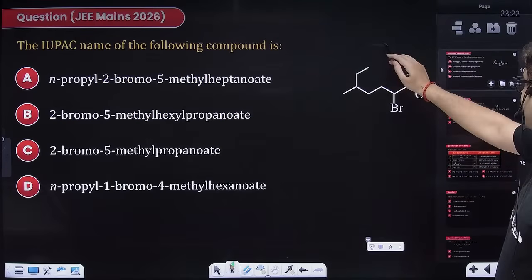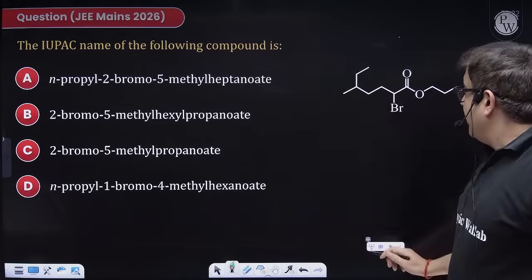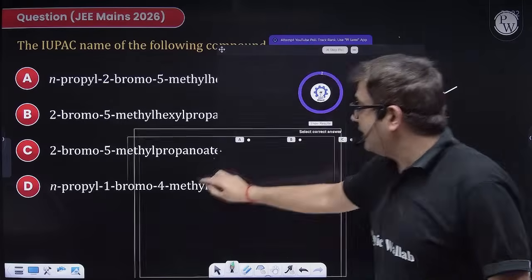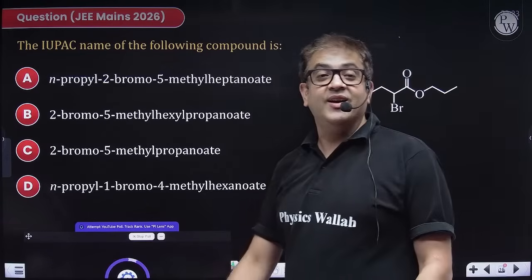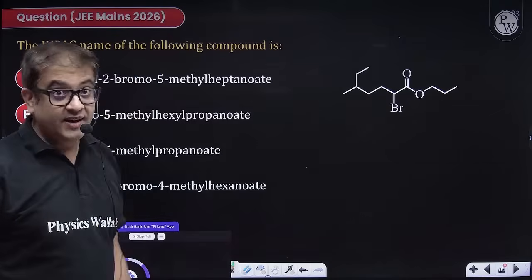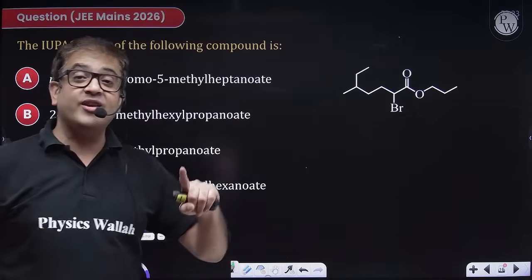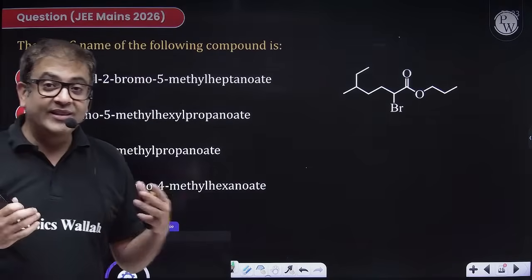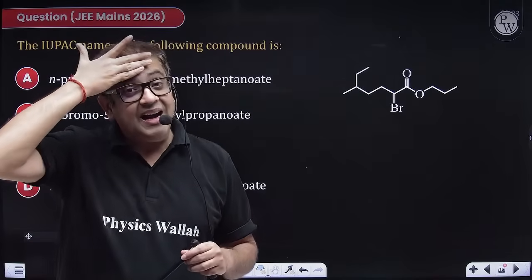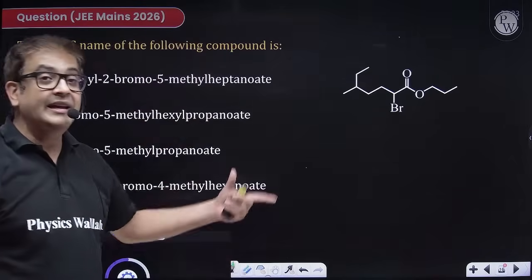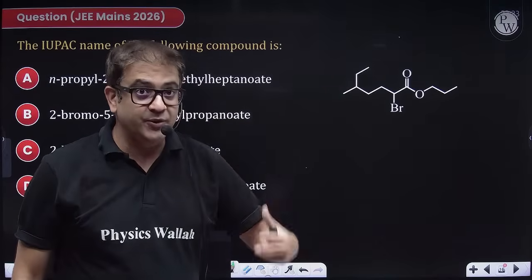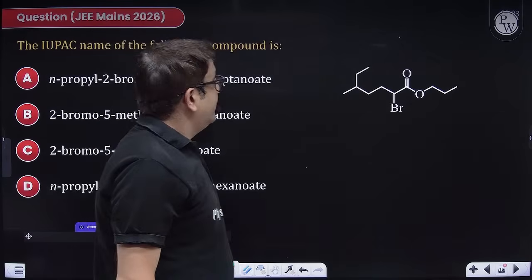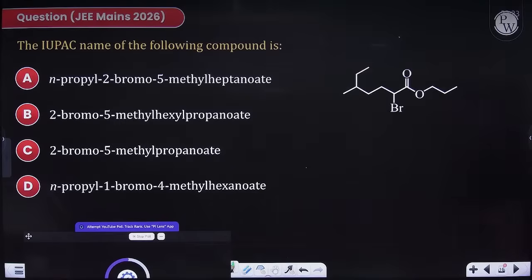Moving to the next one, attempt this one, guys. This is the structure. You have to give the name. I hope you have started making the structure in your copy, because yes, you have to draw these structures. For a mains or advanced student with a CBT test, it is rather difficult, but for all the NEET warriors, you will have your hard copy paper with you, so directly attempting will be quite easy for you. Quick, you have to give the name of this compound.